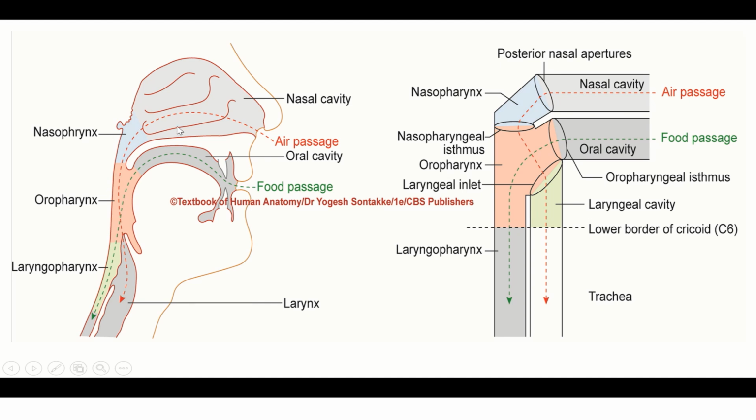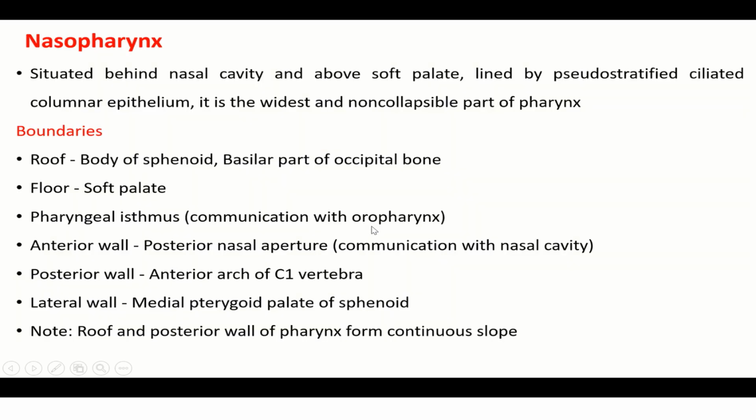So nasopharynx communicates with the nasal cavity through posterior nasal apertures or choanae. Oropharynx communicates with the oral cavity through oropharyngeal isthmus, and laryngopharynx communicates with the laryngeal cavity through laryngeal inlet. The nasopharynx is situated behind nasal cavity and above soft palate, lined by pseudostratified ciliated columnar epithelium. It is the widest and non-collapsible part of the pharynx.